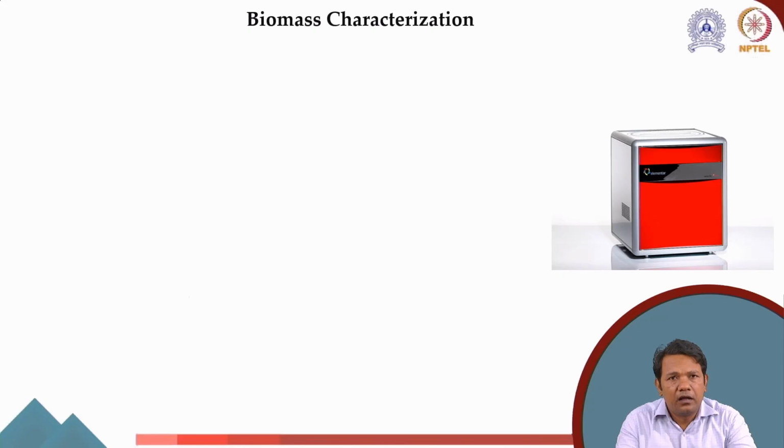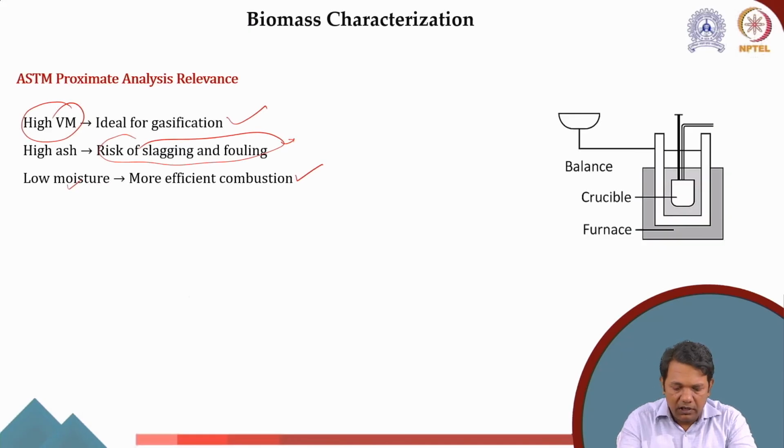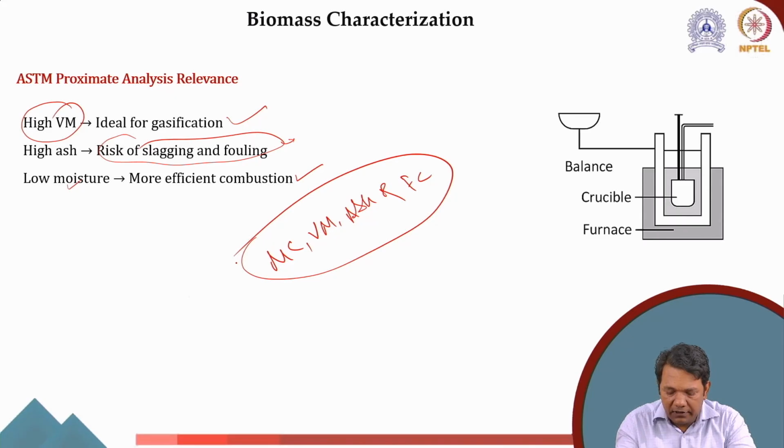Similarly, we can measure the calorific value, or we can measure the elemental composition. Once we are done with the moisture content, the volatile matter, ash content and fixed carbon, we also want to know what my biomass consists of: what is the carbon, what is the hydrogen, what is the nitrogen, what is the sulfur, and what is the oxygen.